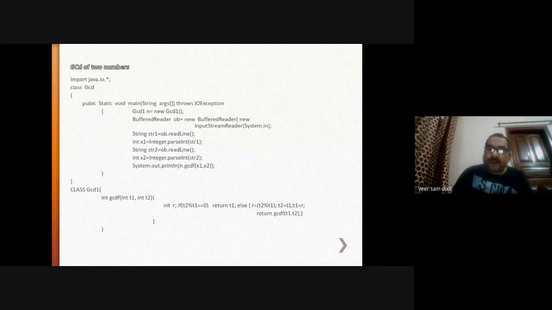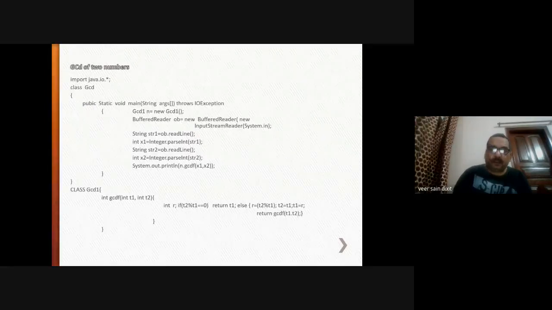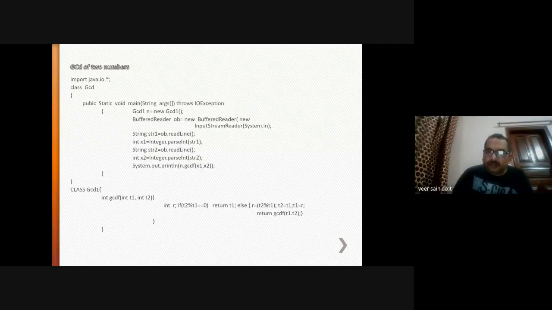But whenever you pass the arguments from this function, there are two types of function, the calling function and the called function. So here, this is the calling function. You are calling the function and passing two predefined integer values. Here, this is the called function.